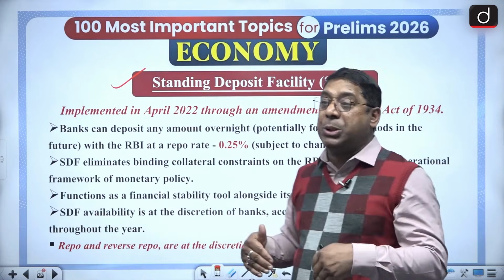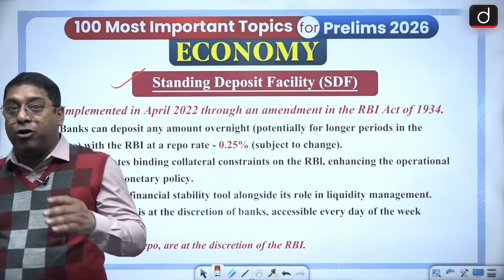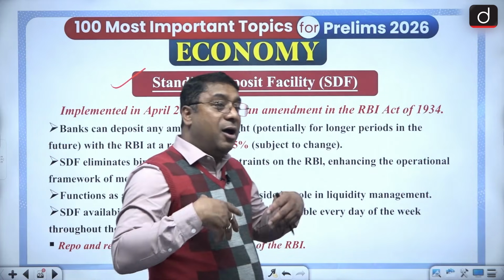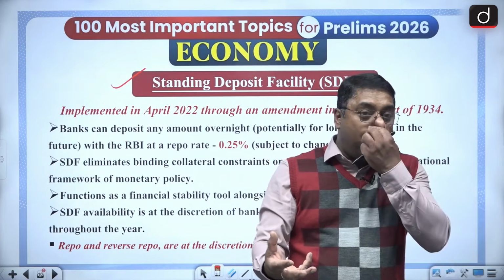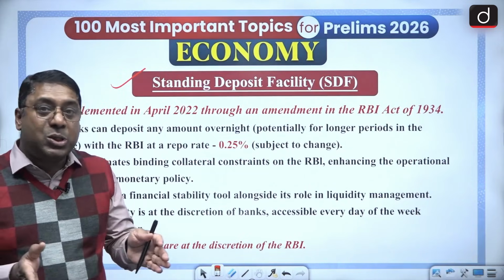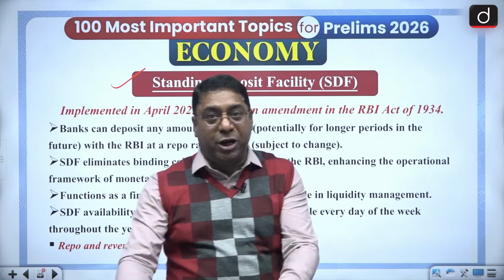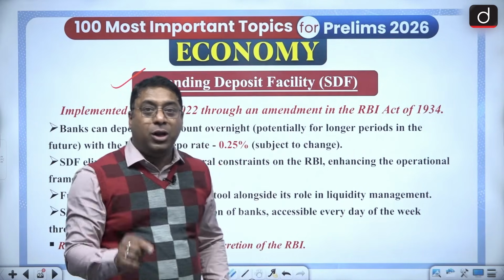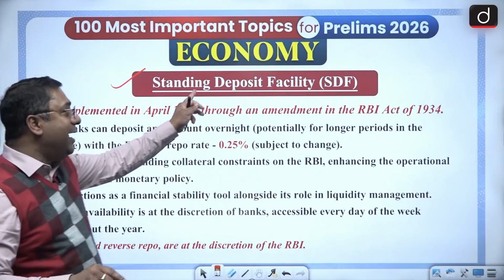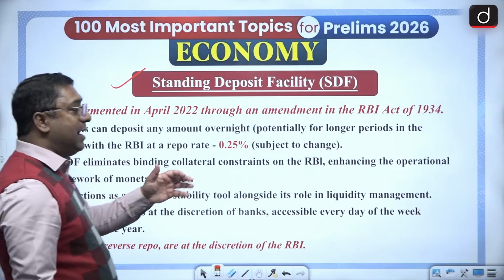But now our discussion is that the RBI does not have enough government securities, and the commercial banks want to keep more deposits with the RBI. So in that case, the Urjit Patel committee introduced a monetary tool, and that monetary tool was referred to as standing deposit facility. What was it known as? Standing deposit facility. Okay?